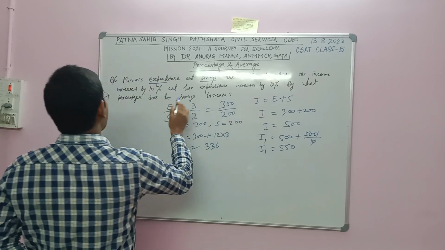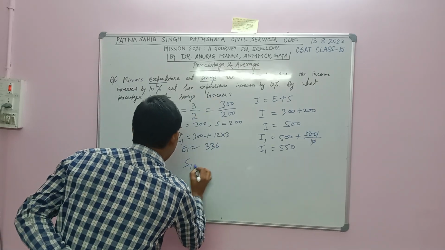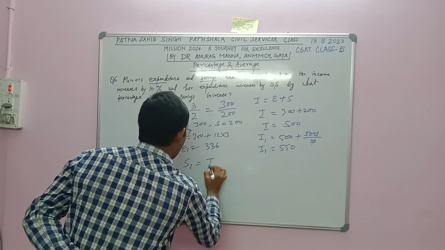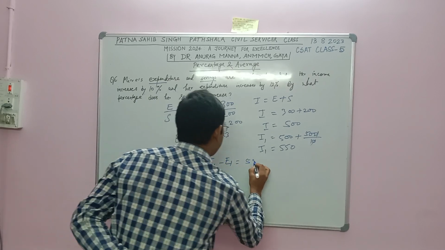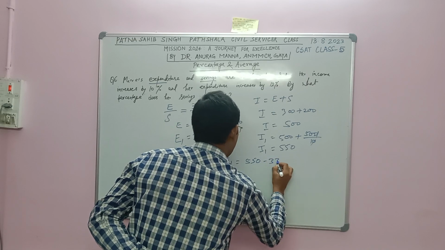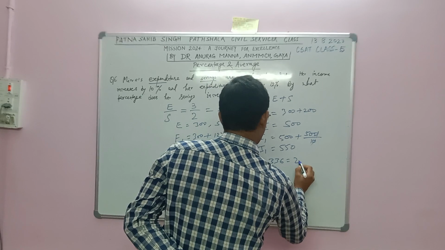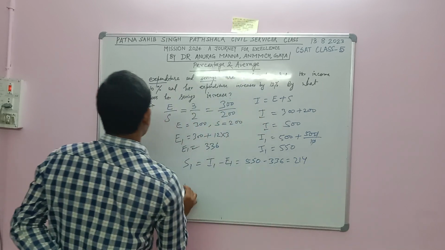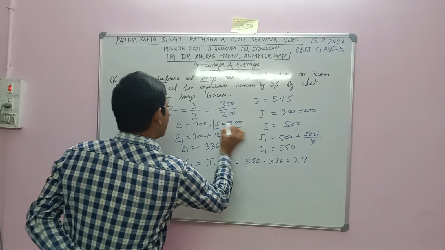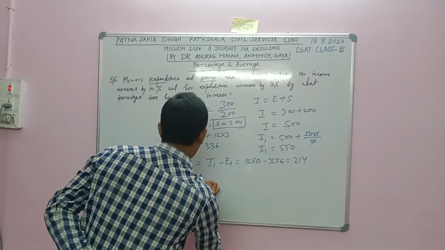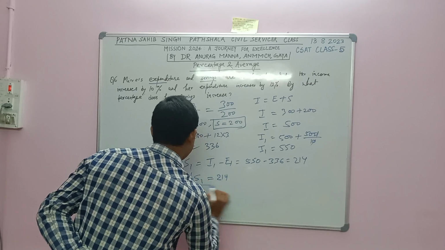The new saving will become income minus expenditure, so 550 minus 336 is equal to 214. The earlier saving was 200, and now the new saving becomes 214.